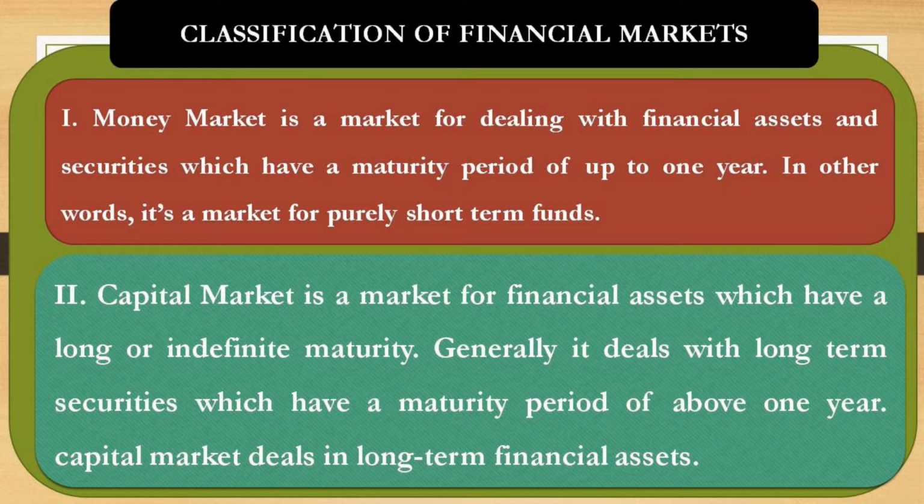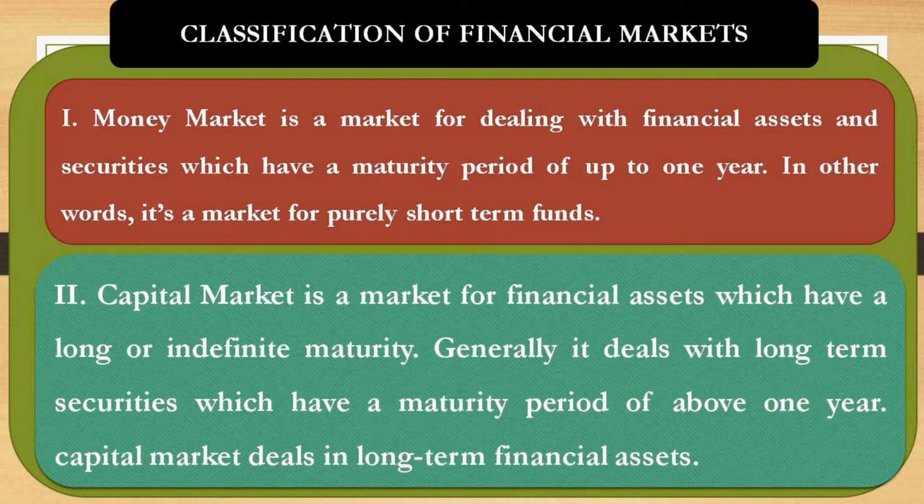That is why treasury bills come under money market. Why? We can see treasury bills like the 91 days treasury bill, 182 days treasury bill, or 364 days treasury bill. All these instruments have a maturity period of up to 1 year or less than 1 year. That is why these instruments come under money market.